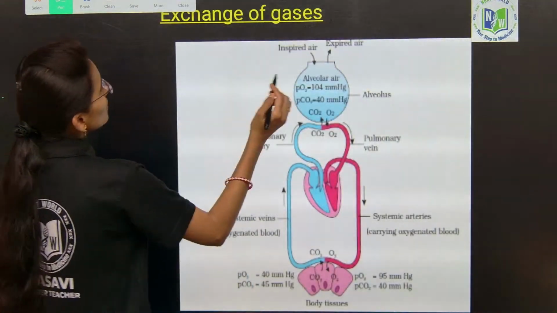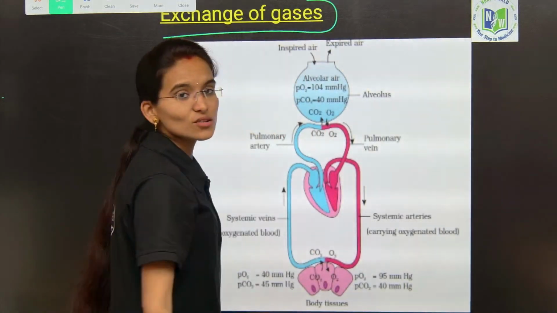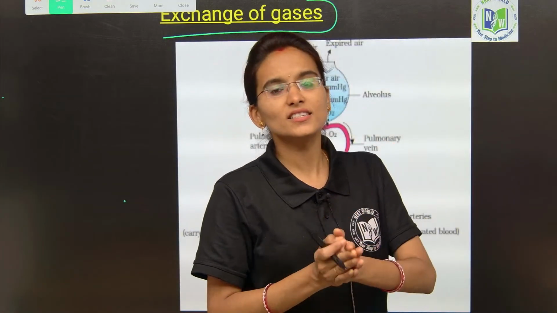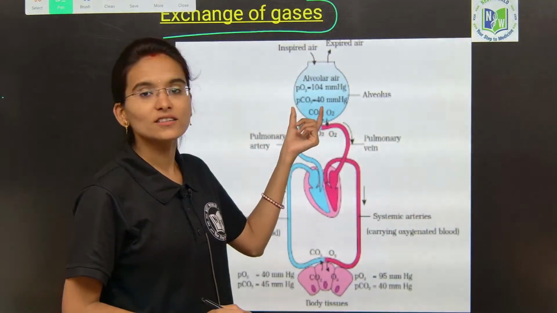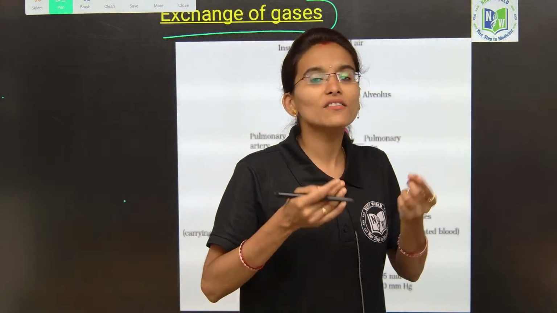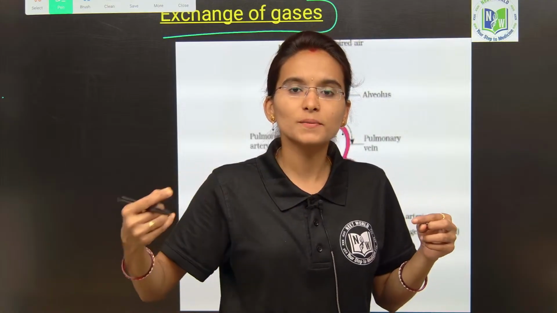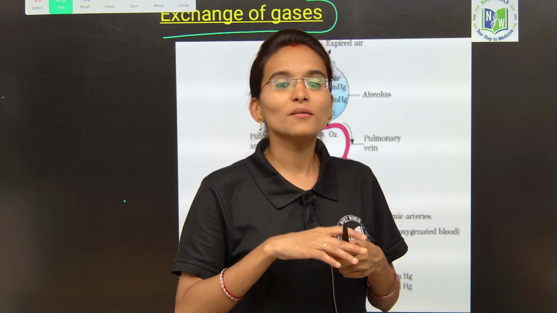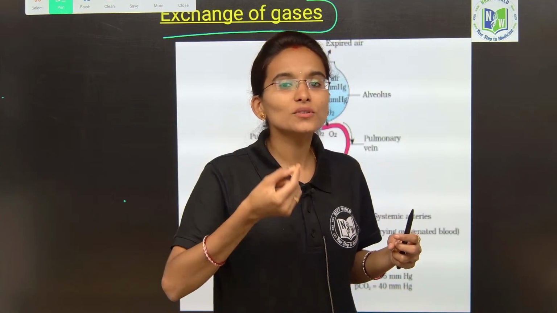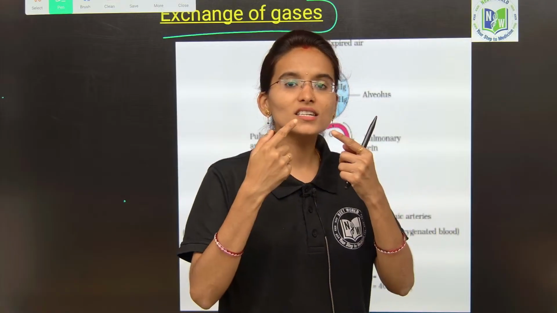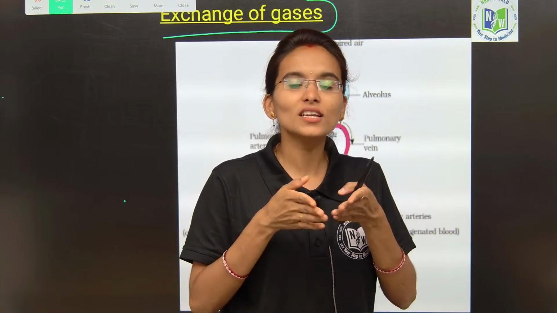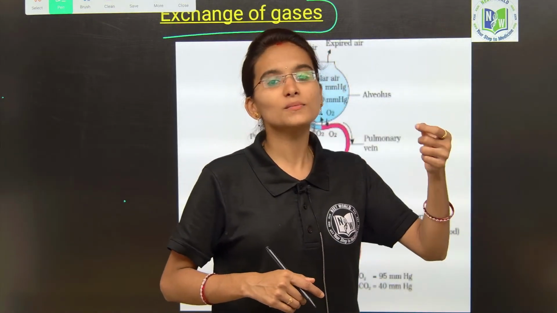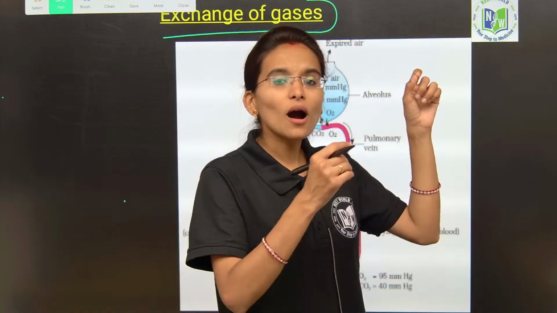Under the exchange of gases, the main site for the exchange of gases is the alveolus, my dear students. I already told you, whenever we inhale, the inhaled oxygen is transported from the nostrils to the trachea, then the trachea bifurcates and divides into bronchi and bronchioles.